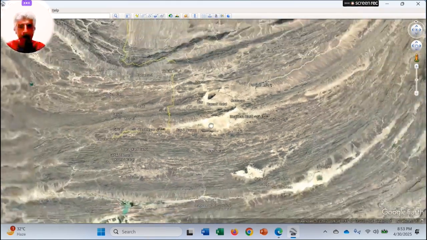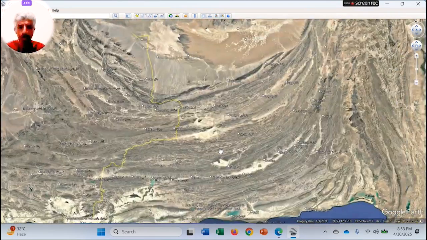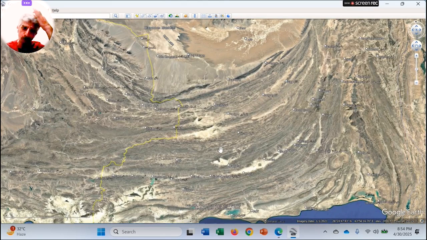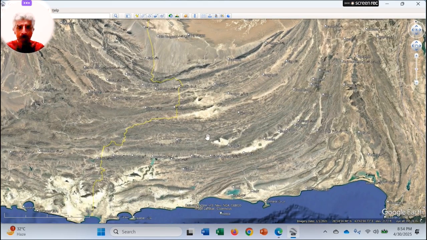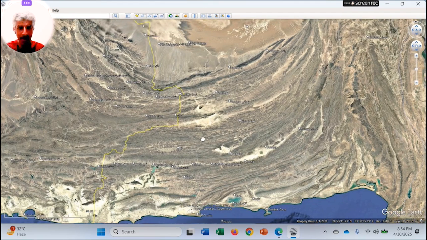And as I told you, this area is really very rugged, dry and hot, and the rainfall is really very less. Because of this, the water evaporates, leaving a layer of salt at the base of the lake, that is known as the salt pan. So at the base of the Hamoon Lake, when it dries up, it makes a sort of bowl containing a layer of salt at the bottom, that is known as salt pan.